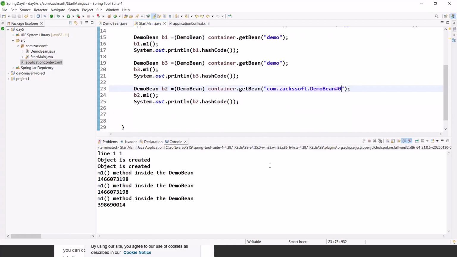Any confusion up to now? Any confusion? Have you got the basic point?